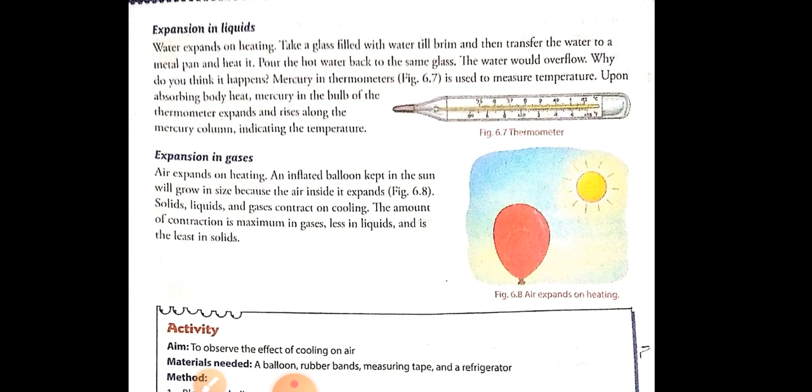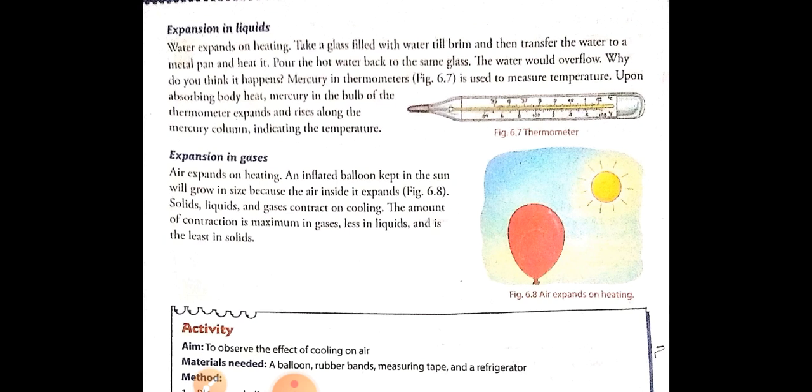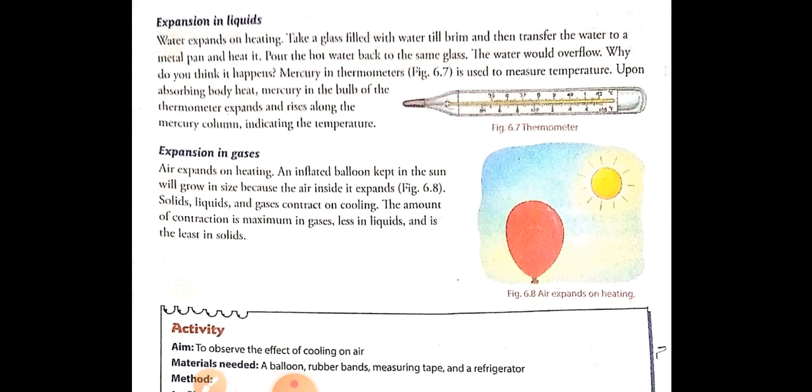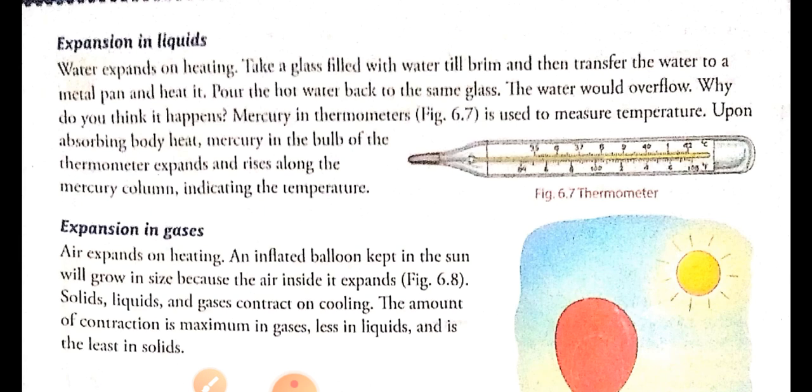Next, we have seen the expansion in liquid. We have seen that water expands on heating. We have seen an example of the mercury in the thermometer. What is mercury? Mercury is a metal which is only found in the liquid state. It is used to measure the temperature of the body. A thermometer is used to measure the temperature of the body.